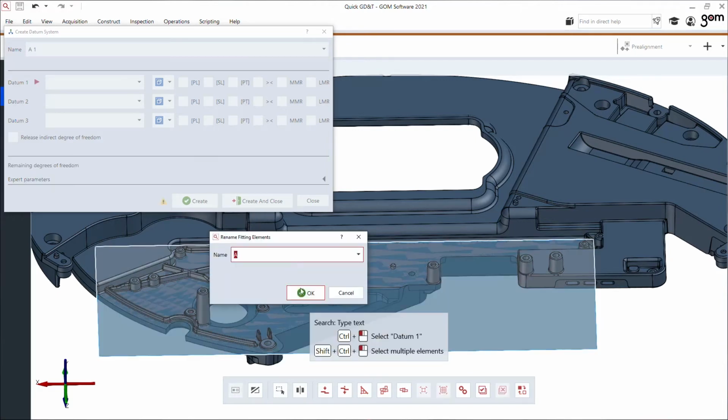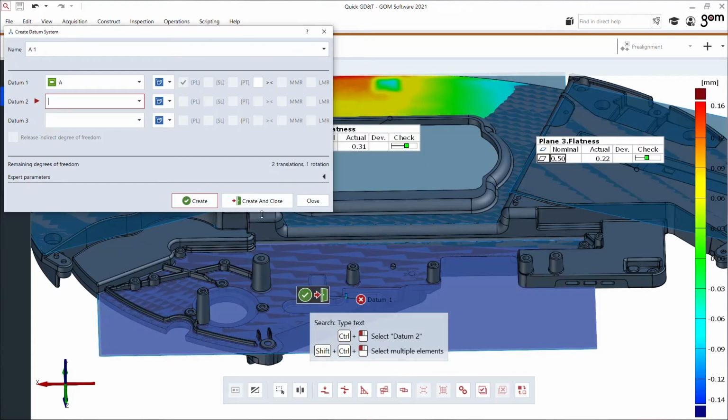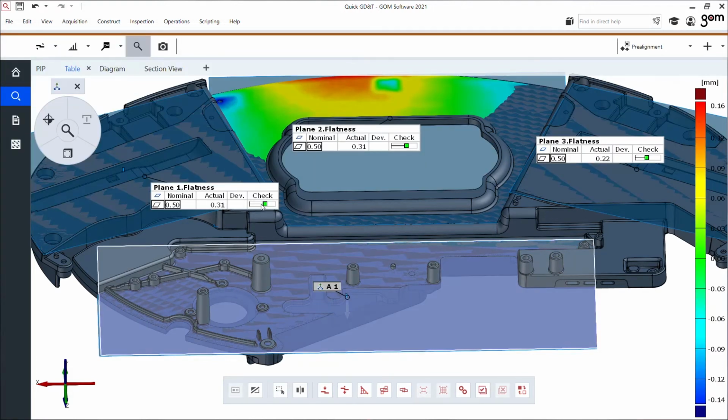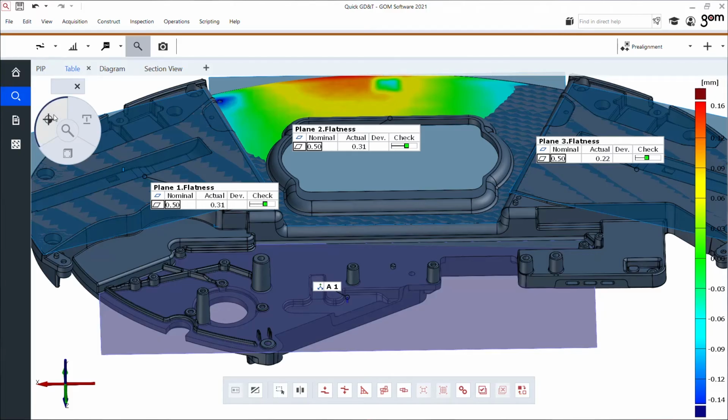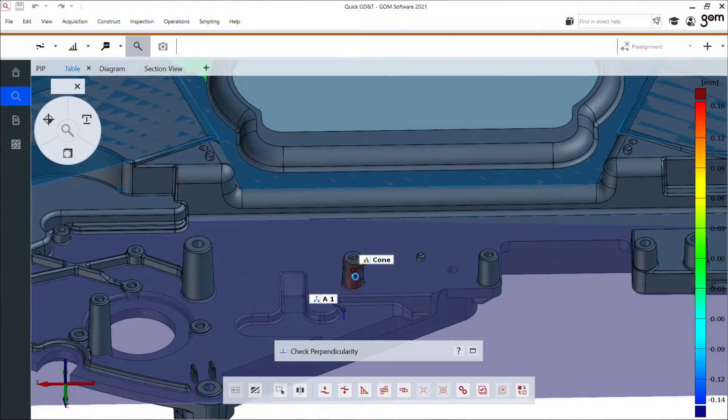Let's give it a name. I'll call it A. And there we go. Create and close. Once I have my datum feature, I can select perpendicularity of the 2 cones here in the middle, this one, and of course I do the same for the second cone.